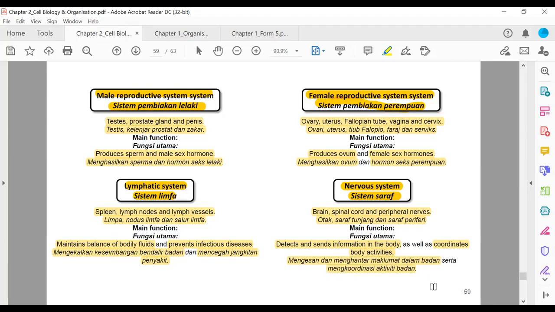So, detect stimuli, mengesan stimuli. Lepas tu, dia send information, menghantar maklumat yang dipanggil sebagai nerve impulses, impuls saraf. Okay. Dan coordinate body activity, mengkoordinasi aktiviti badan, mengawal beberapa aktiviti yang berlaku dalam badan kita. And usually, nerve system works together with the endocrine system. Sistem saraf bekerjasama dengan sistem endokrin. We are going to learn this in chapter 12. Kalau kamu tengok chapter 12, gabungan nerve system dengan endocrine system. Okay.